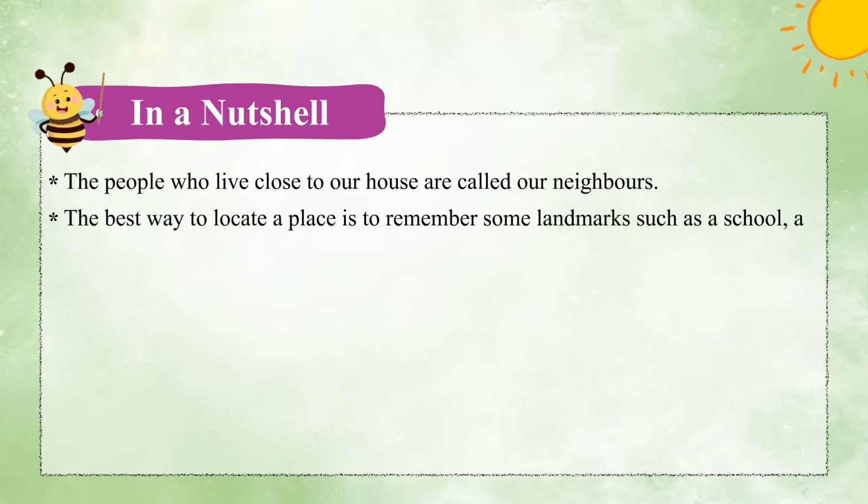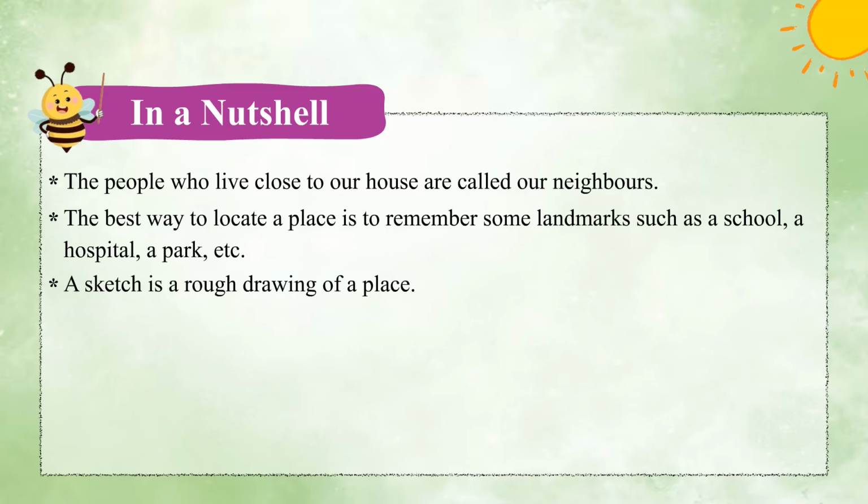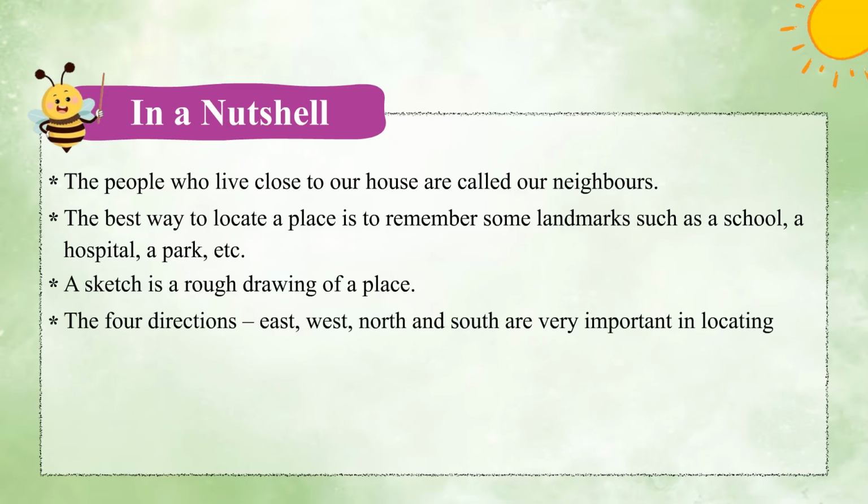The best way to locate a place is to remember some landmarks such as a school, a hospital, a park, etc. A sketch is a rough drawing of a place. The four directions, east, west, north and south are very important in locating different places.